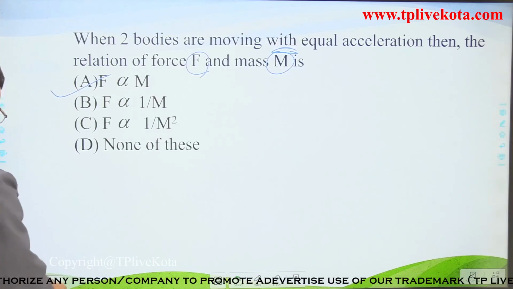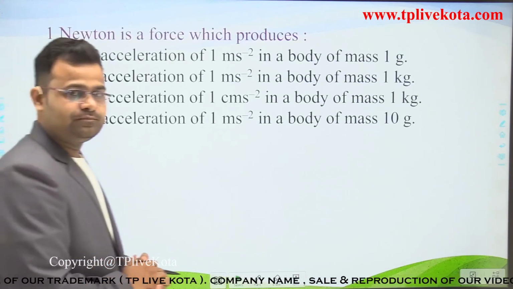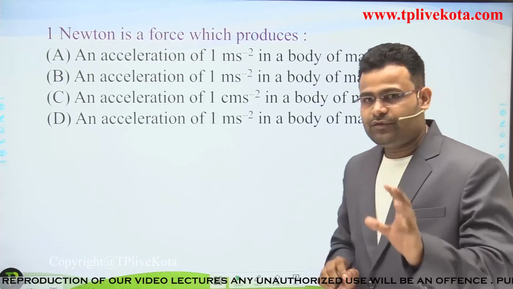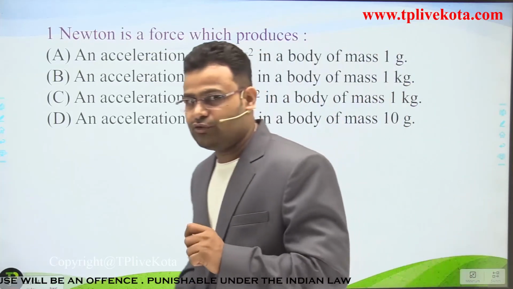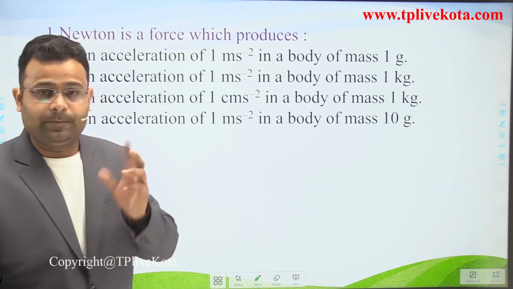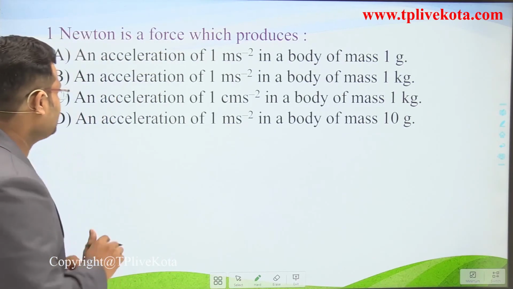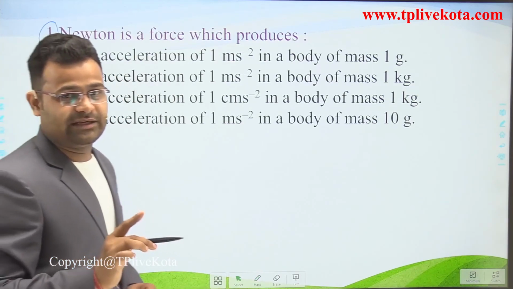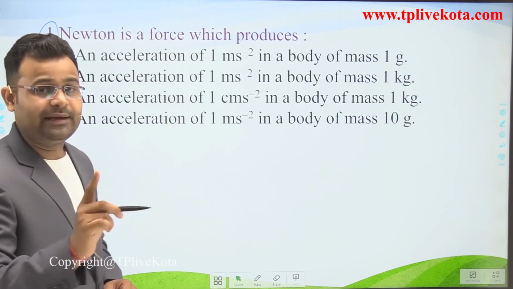Okay, students. Now, one more question. In this question, 1 Newton is a force which produces... We want to find the value of 1 Newton, how we can get it. Newton is an SI unit, so we require mass and acceleration in SI units. But the unit of Newton is 1, so we want the product of mass and acceleration to also be 1. So we require 1 in mass and 1 in acceleration, but in the SI system.